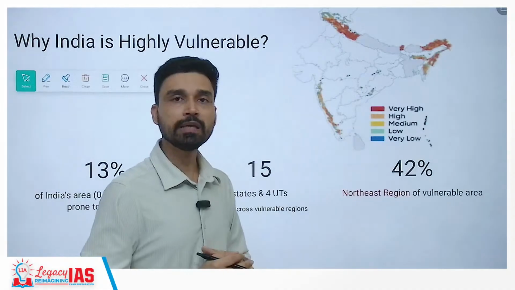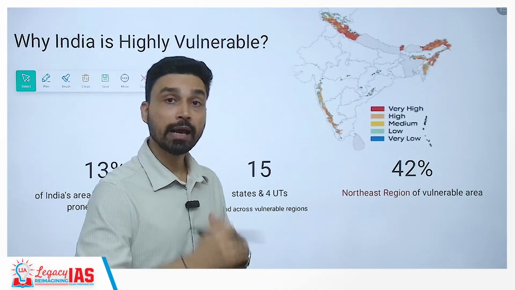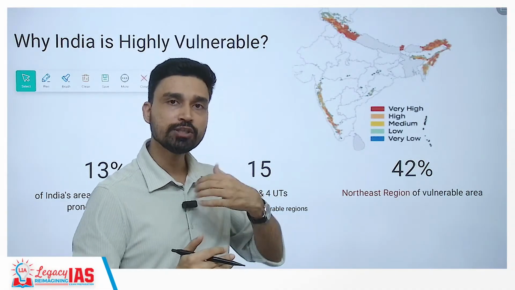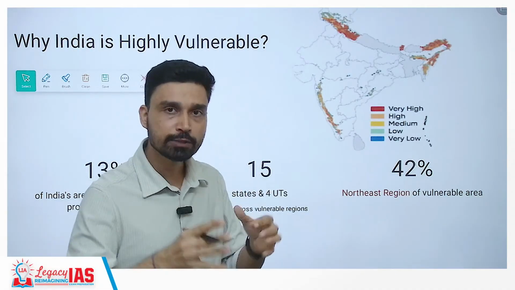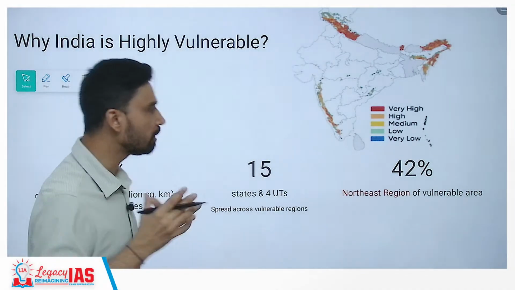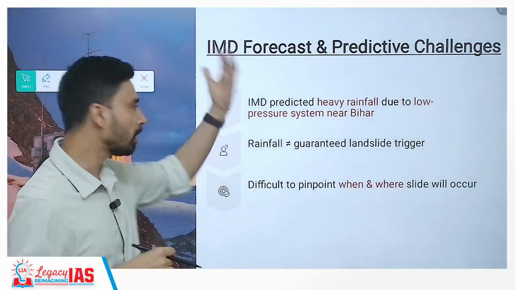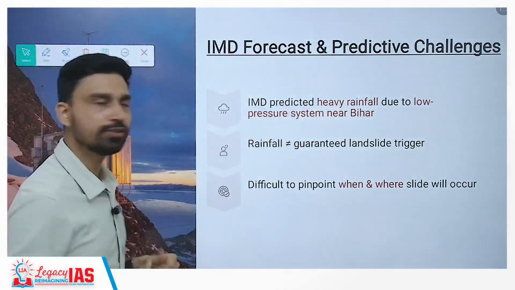The northeastern region specifically, because the majority of the northeastern region has hill forest topography, and coincidentally this is also a region which receives a very heavy amount of rainfall, especially during the monsoon season. So 42% of the northeastern region is vulnerable to this kind of landslide, especially Meghalaya, then Sikkim, then apart from that West Bengal, and then other eastern states as well.